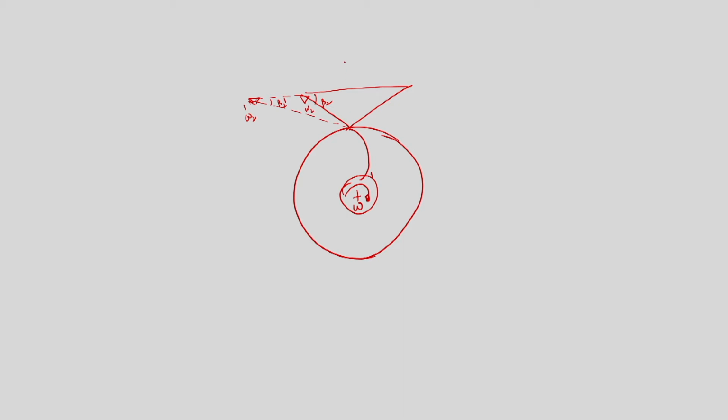So, if we draw, this is the absolute velocity at the outlet C 2 and this is U 2. So, the absolute velocity changes from C 2 to C 2 prime, and this is known as slip velocity V s.